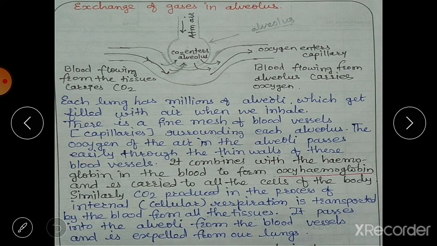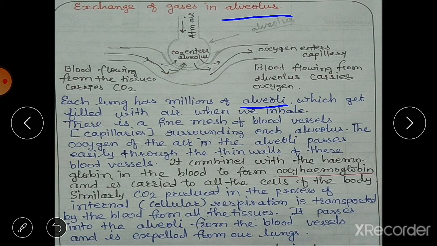So exchange of gases takes place in the alveolus. We already talked about the alveoli, plural form of alveolus, and there are millions of alveoli present inside the lungs. Each lung has millions of alveoli which get filled with air when we inhale. When we breathe in, that is take the air inside, all these alveoli get filled with air.